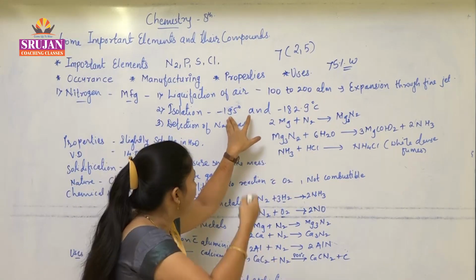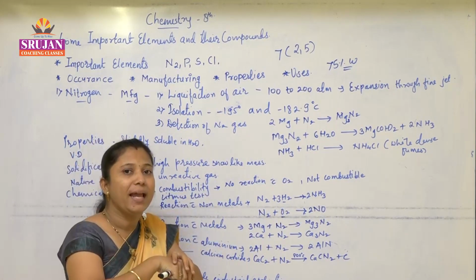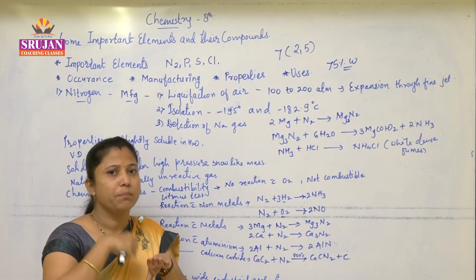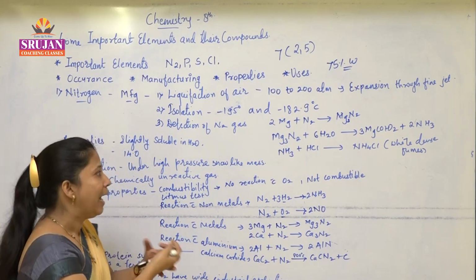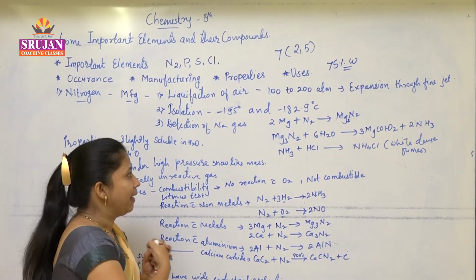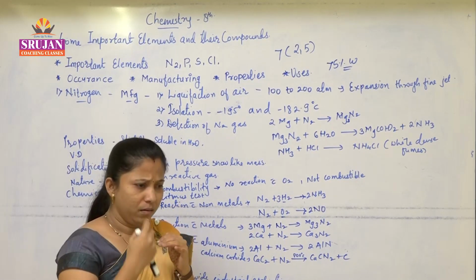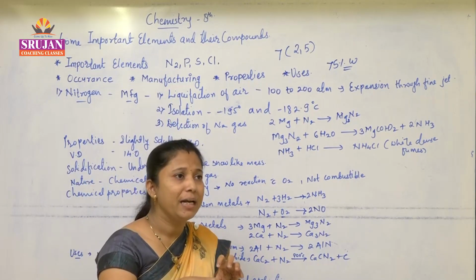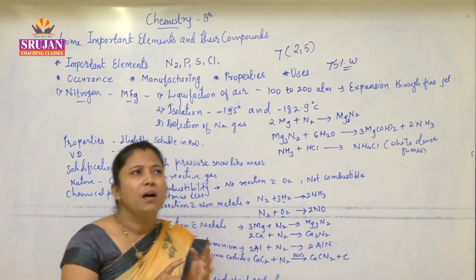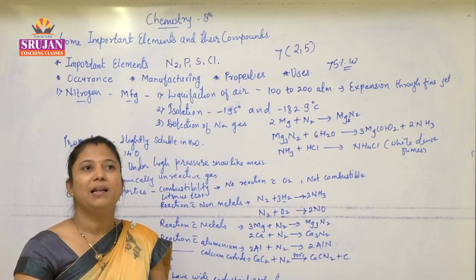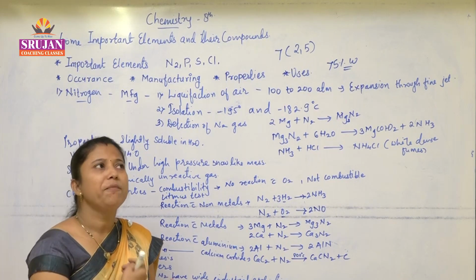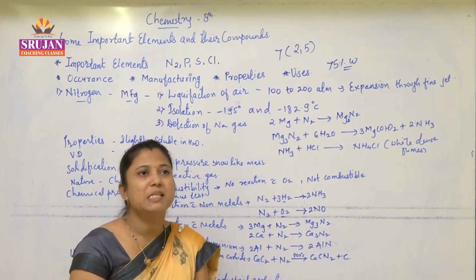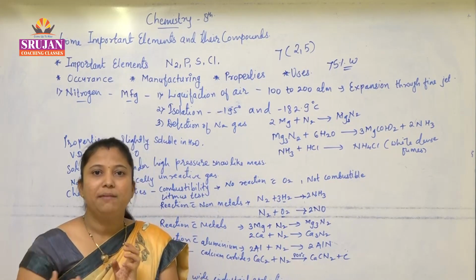We have to evaporate this mixture, this liquid air, and by evaporation, nitrogen escapes out first, having a very low boiling point. Then that nitrogen is collected. In this procedure, different impurities also get imparted, and they can be removed by different filters, electrical filters. If carbon dioxide is present, it can be removed just by passing this mixture through concentrated sulfuric acid.